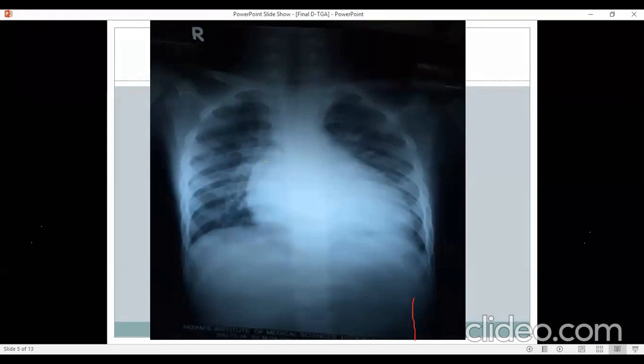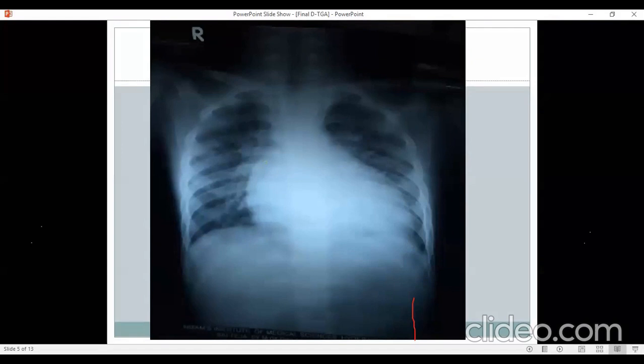So this X-ray firstly shows cardiomegaly with increased blood flow, which immediately takes us to the group that we were talking about. That means cyanotic heart disease with increased pulmonary blood flow. So that part is confirmed. The next question is which chambers are enlarged. I think the right atrium seems a little enlarged. The apex is not typically right ventricular because it is not an upturned apex, but it is definitely not left ventricular either. So it could fit in with our diagnosis. It could be an RV or an LV apex or even a biventricular apex.